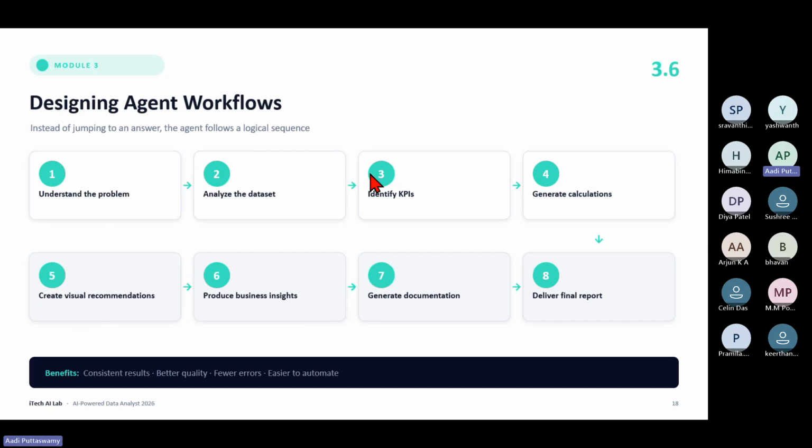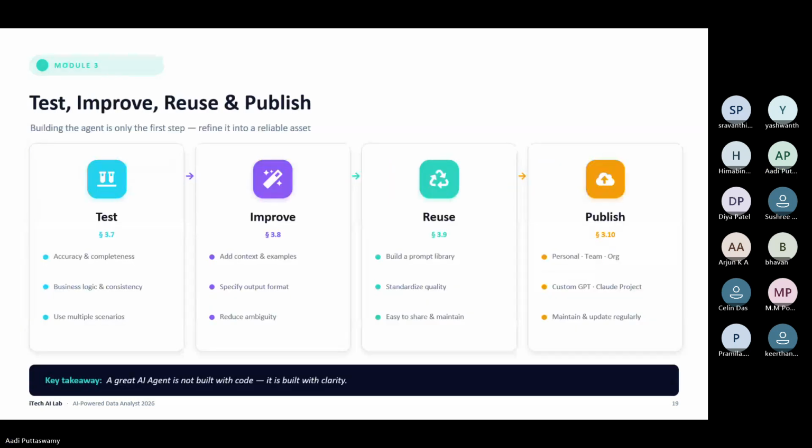Sorry, it should be from here. People, I'm very sorry. This is wrong actually; it should come like this. Anyway, this is the flow we have to give. Workflow is nothing but what task it has to do and in which flow.